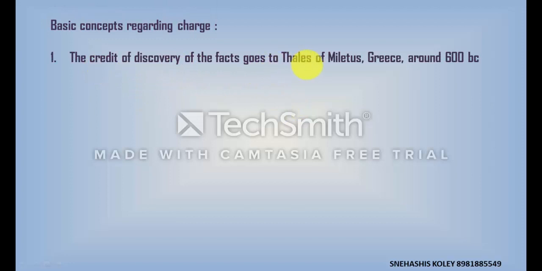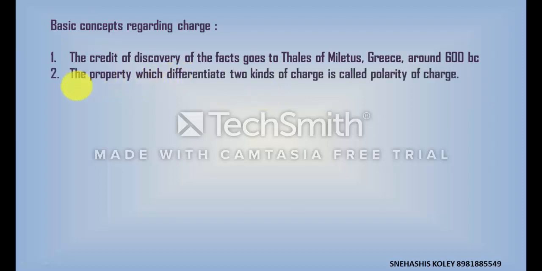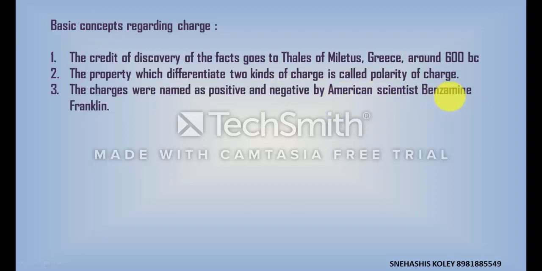The discovery of charges was made by Thales of Miletus of Greece around 600 BC. He first rubbed amber with wool and found that amber attracts dry leaves of plants and feathers of birds. The property which differentiates two kinds of charge is called the polarity of charge. There are two types of charge, one is positive charge and the other is negative charge, and these were named by the American scientist Benjamin Franklin.